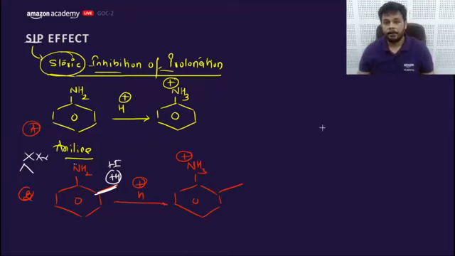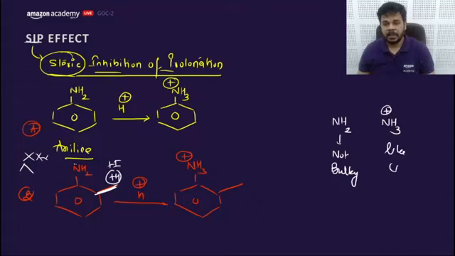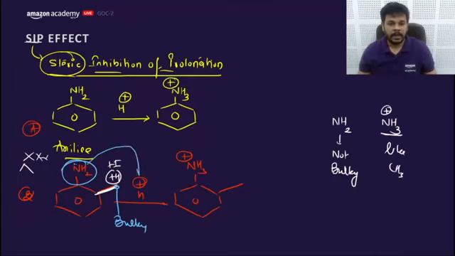Now what will happen? We have already discussed that NH2 is not bulky. This will not show the SIR effect, whereas NH3 plus, like CH3, is bulky. Now the CH3, which is already bulky, says to NH2, please, you will not take H plus.